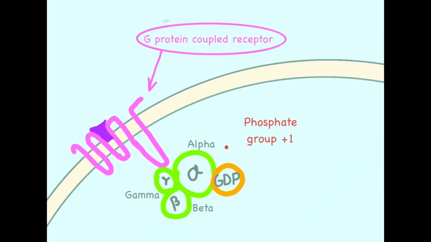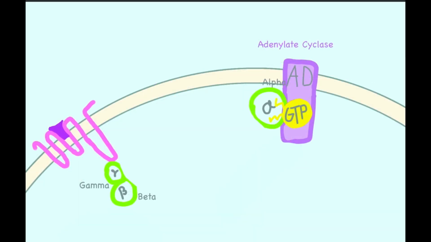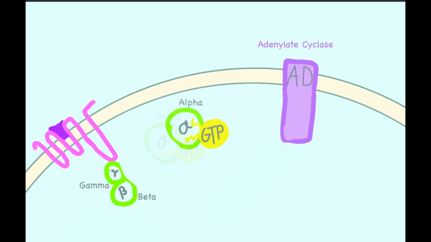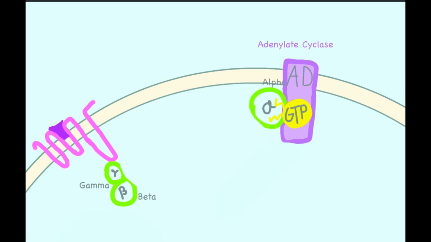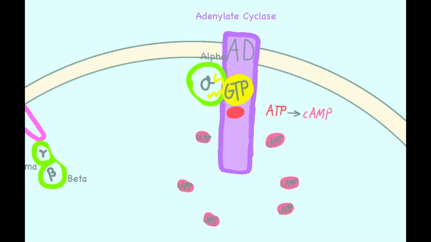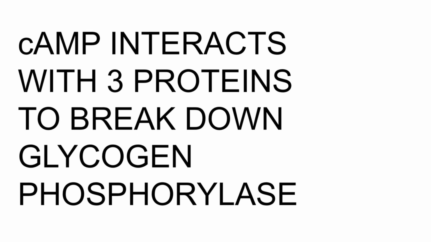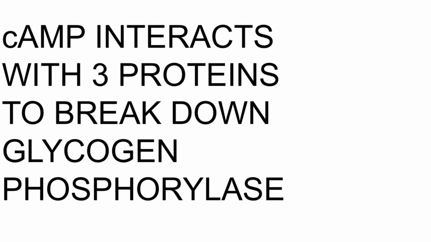Then the alpha enzyme's GDP gains a phosphate group to turn into GTP, which activates the alpha enzyme. The alpha enzyme binds to adenylate cyclase, a membrane-bound enzyme that produces cyclic AMP, a secondary messenger. Adenylate cyclase takes ATP and uses it for signaling by rearranging ATP molecules to make cyclic AMP. Adrenaline affects the body rapidly because all of the cyclic AMP molecules interact with 3 proteins that eventually help to